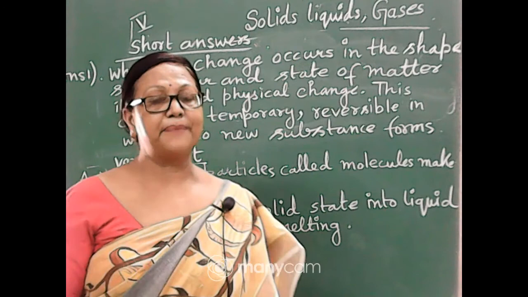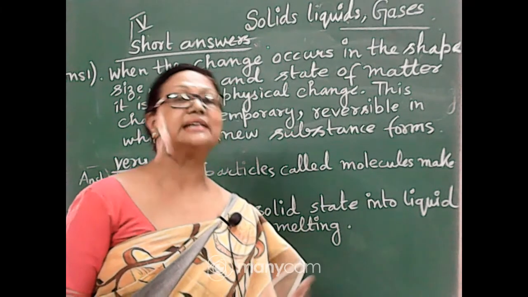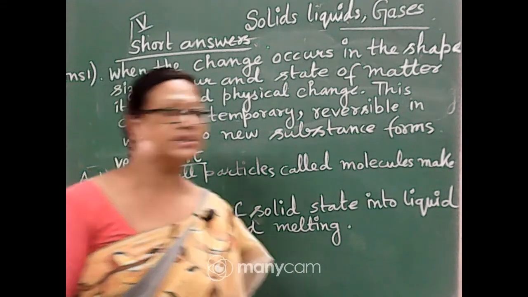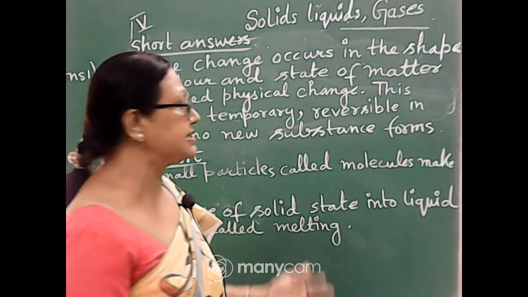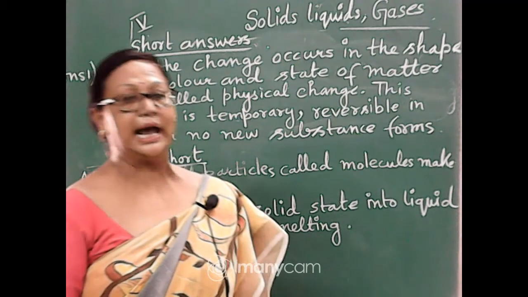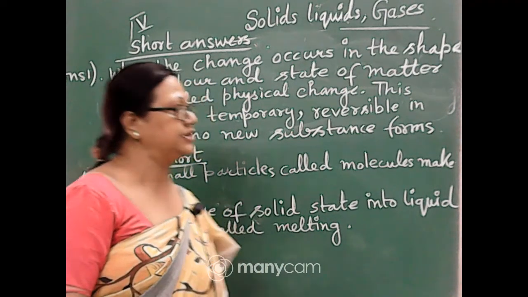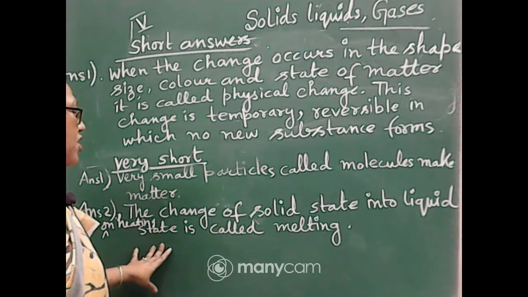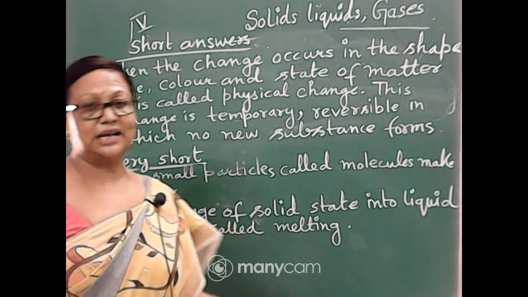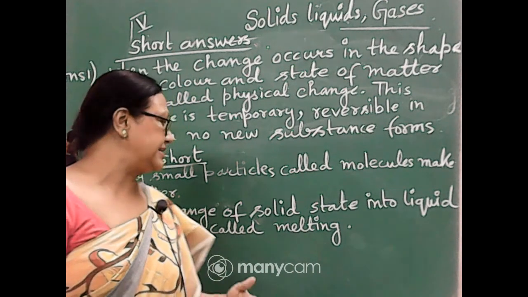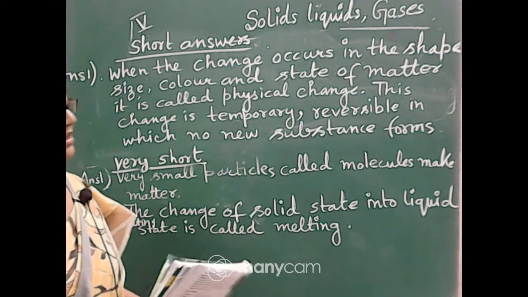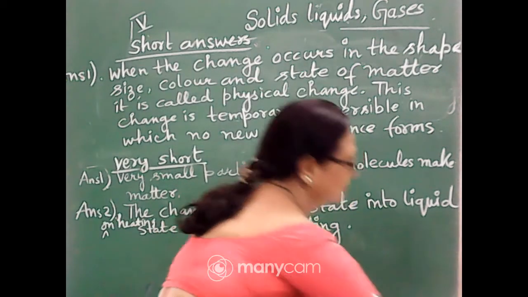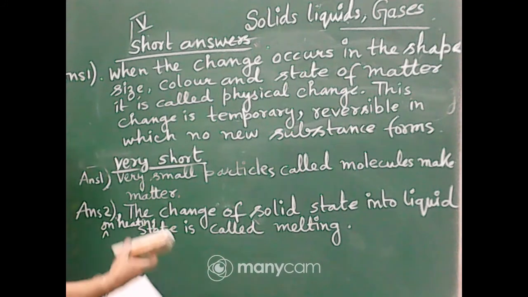When the water vapor changes into water, what is it called? It is called condensation. So the gaseous state changes into the liquid state. You can write this state is called condensation. But according to my book, the question is given solid changes into liquid state. I am writing your answer also.